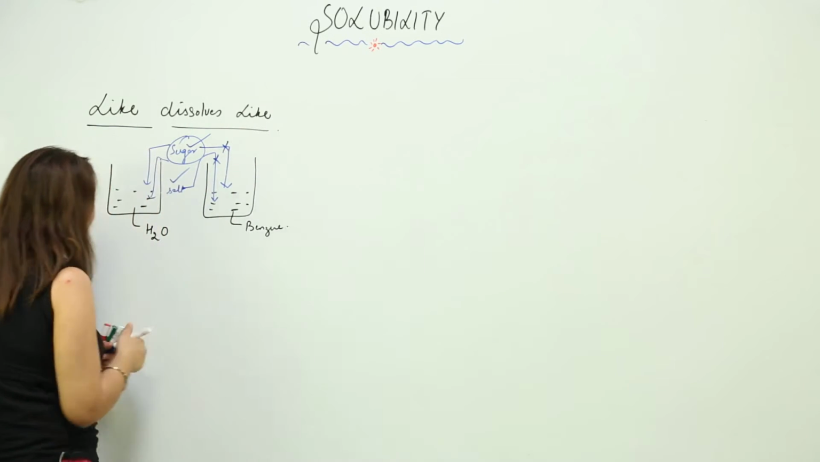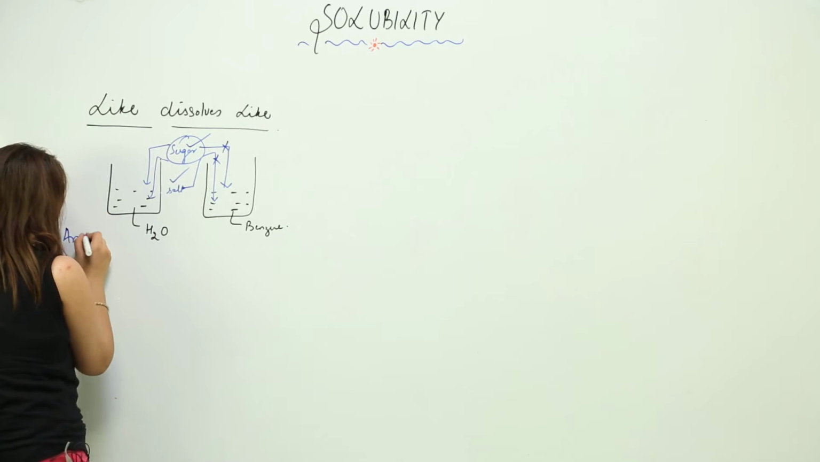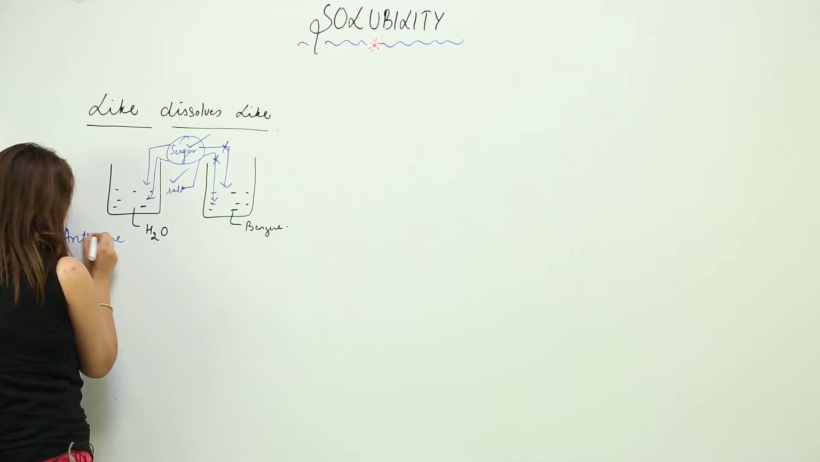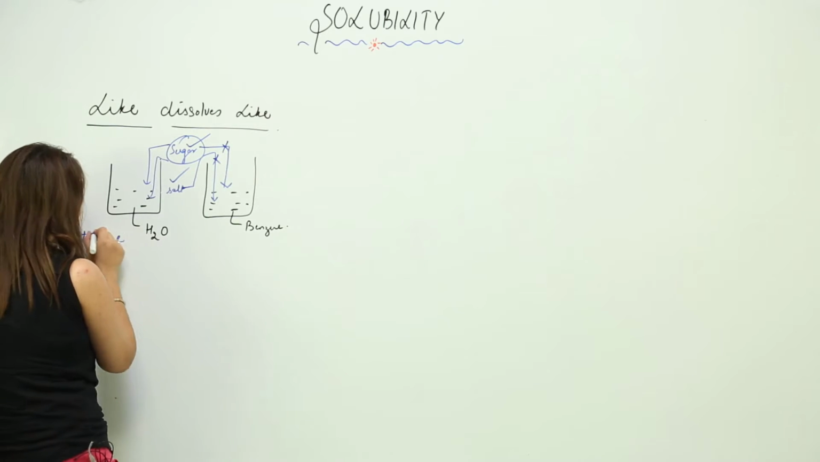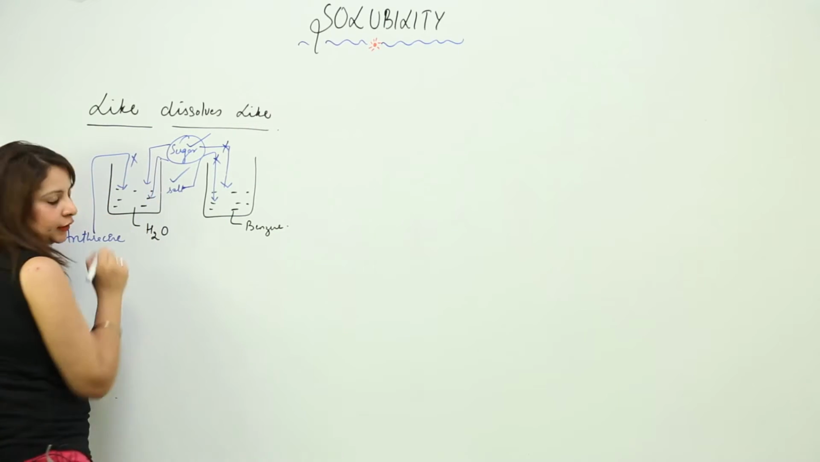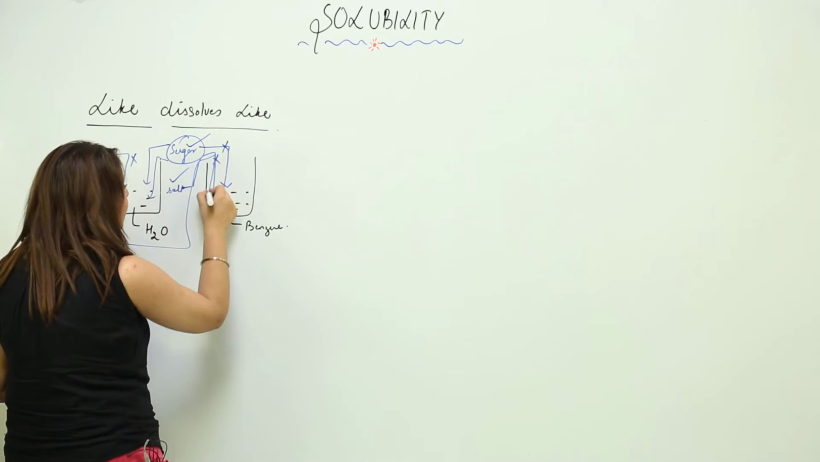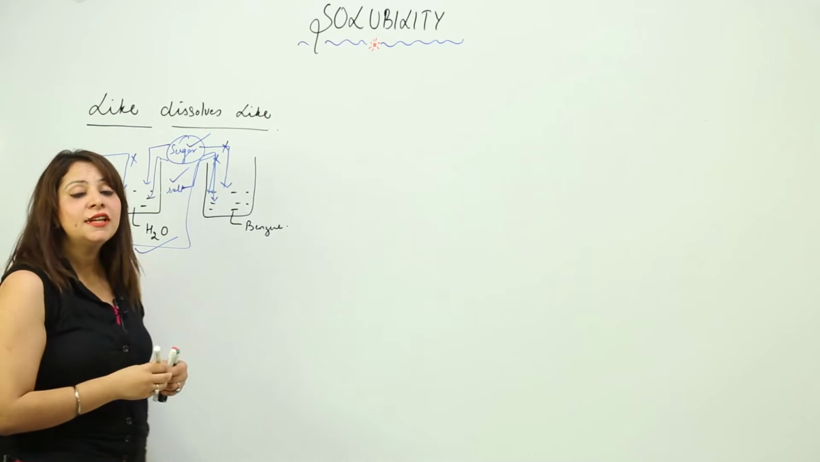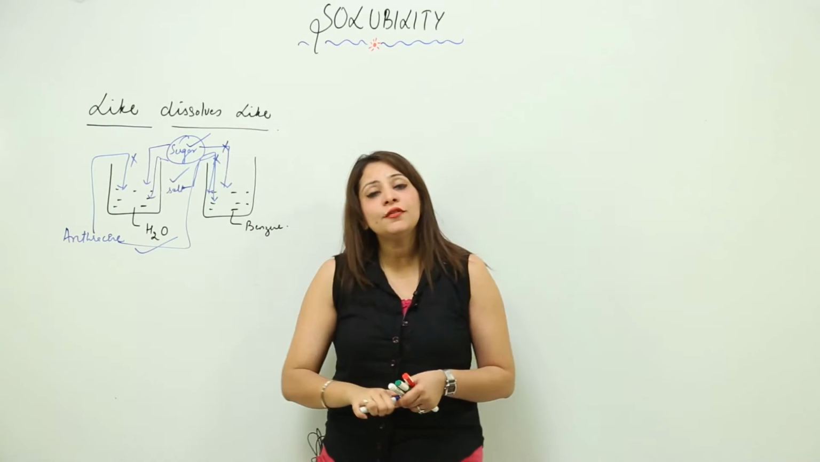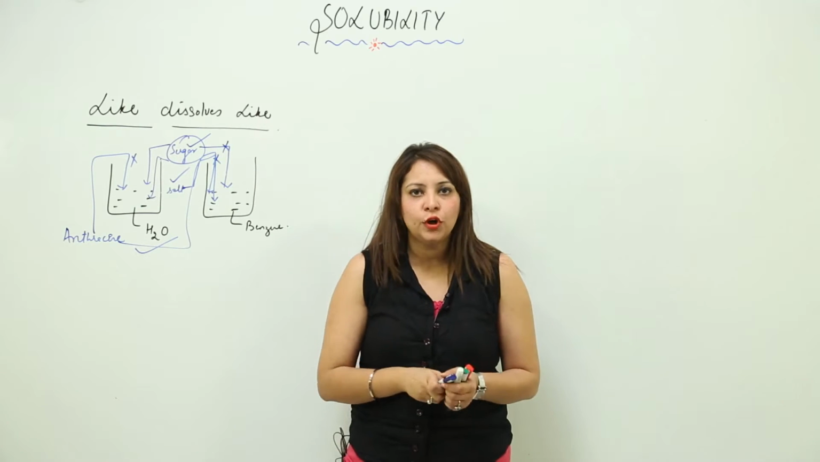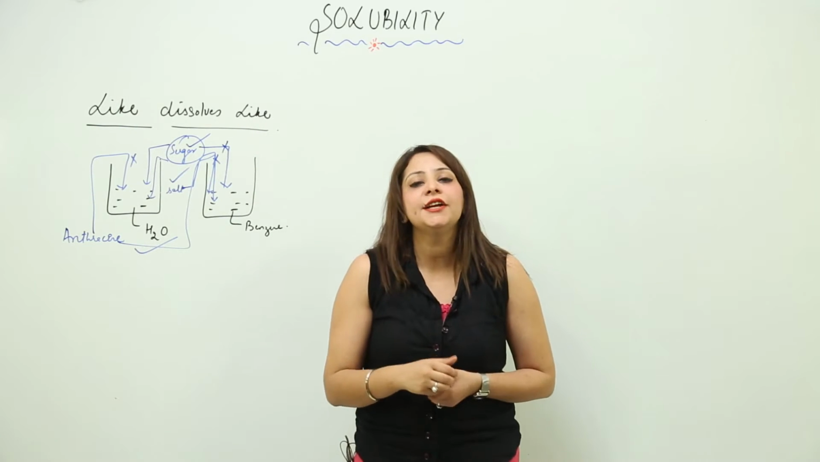So let us take a few more examples. Suppose I have anthracene, right. When I dissolve anthracene in water, it doesn't get dissolved. But when I dissolve anthracene in benzene, it gets dissolved. So that means the nature of solute and solvent should be similar. If we want the solute to be soluble in it, the nature should be similar.